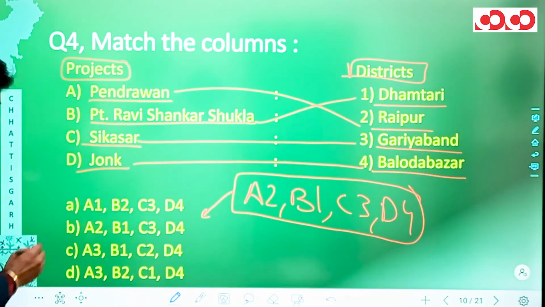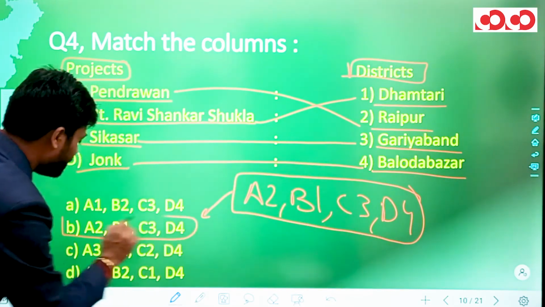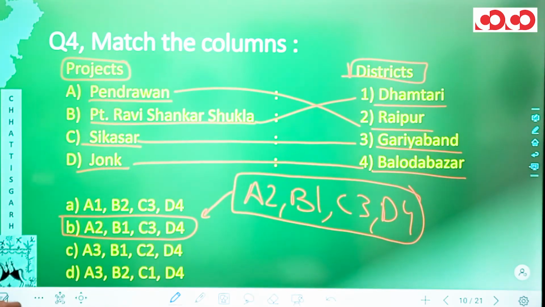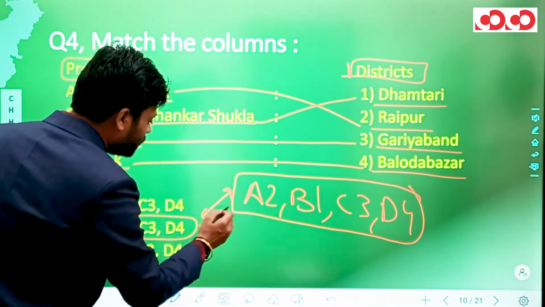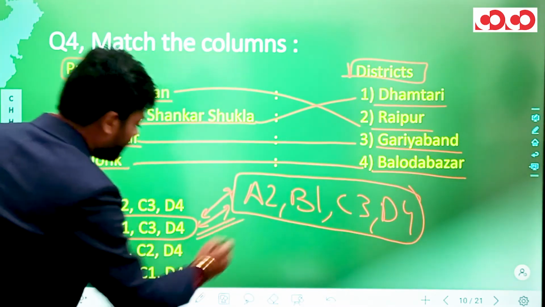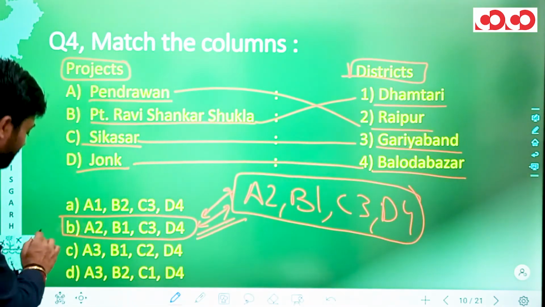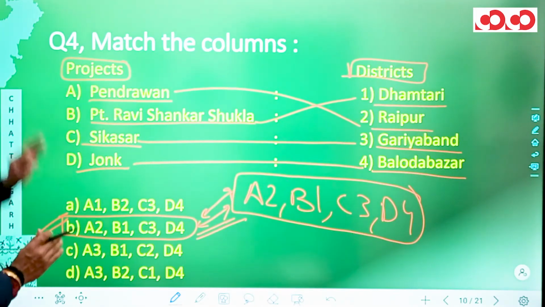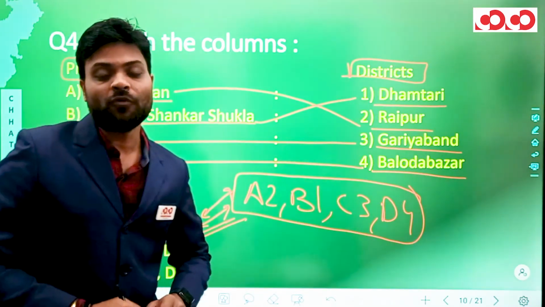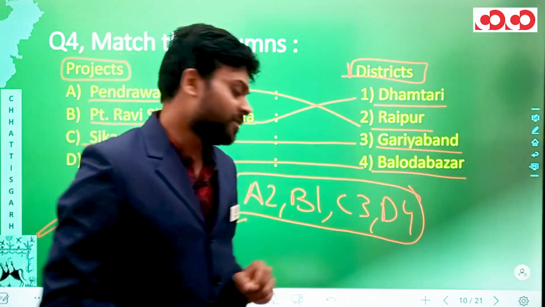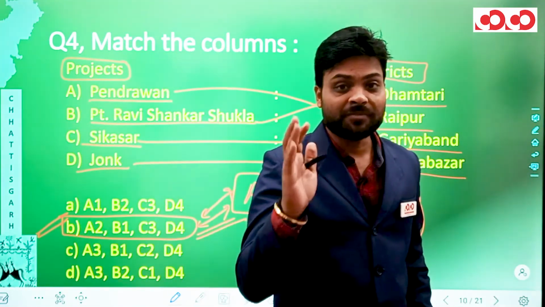Now matching the pairs that we have generated with the options that we have. So in our option number B, we have A2, B1, C3 and D4, which is actually identical to what we have generated. And hence option number B would be the correct option for this question number 4. So this was all about question number 4. And now let's move to question number 5.